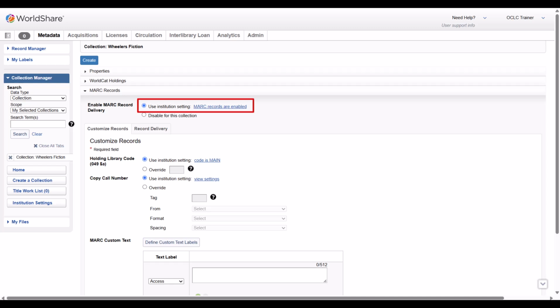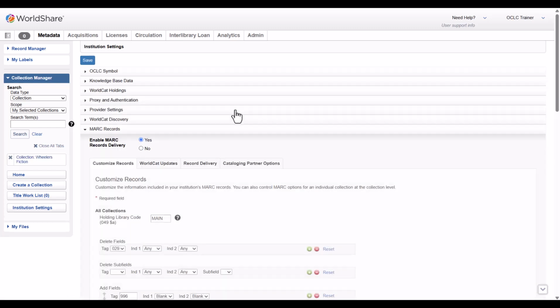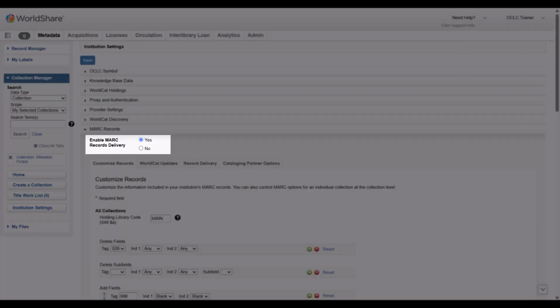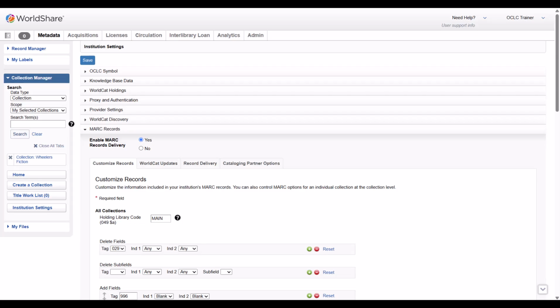To review or make changes to your institution settings, click the hyperlink to the right of Use Institution Setting. For WCP collections, MARC record delivery must be enabled to ensure files and labels are delivered. Ensure MARC records delivery is enabled in your institution settings.